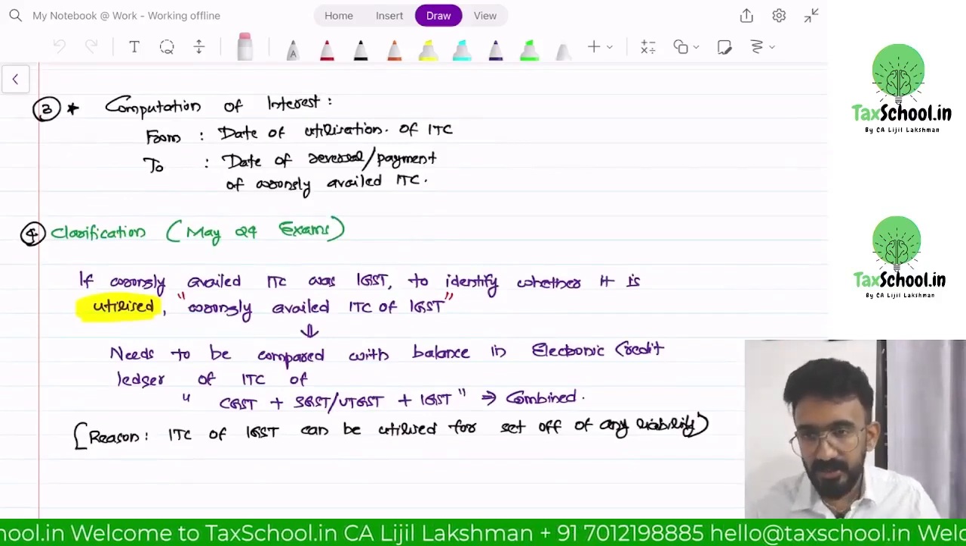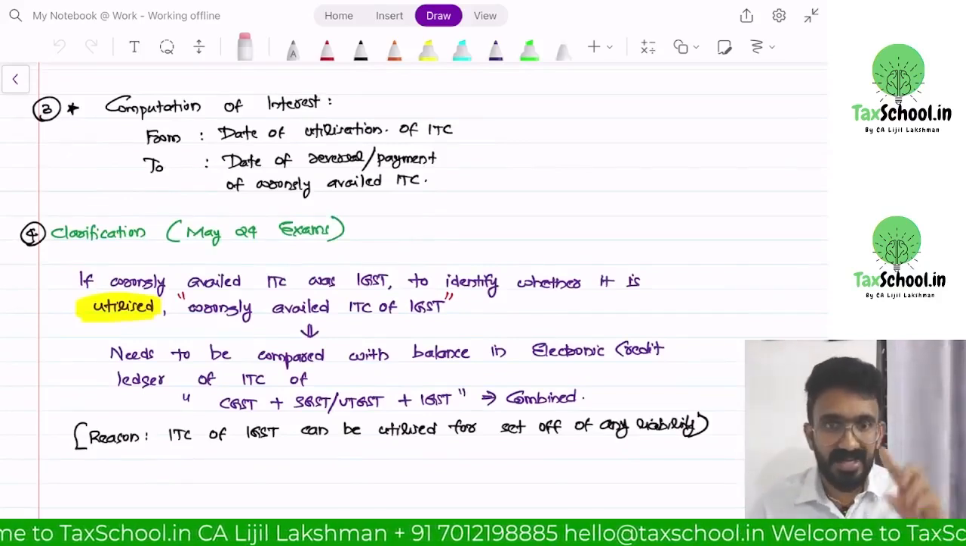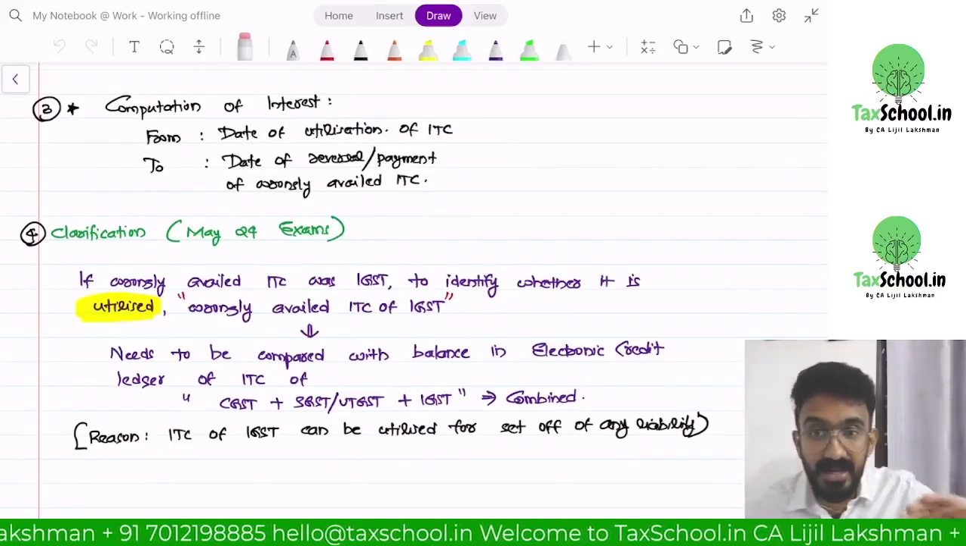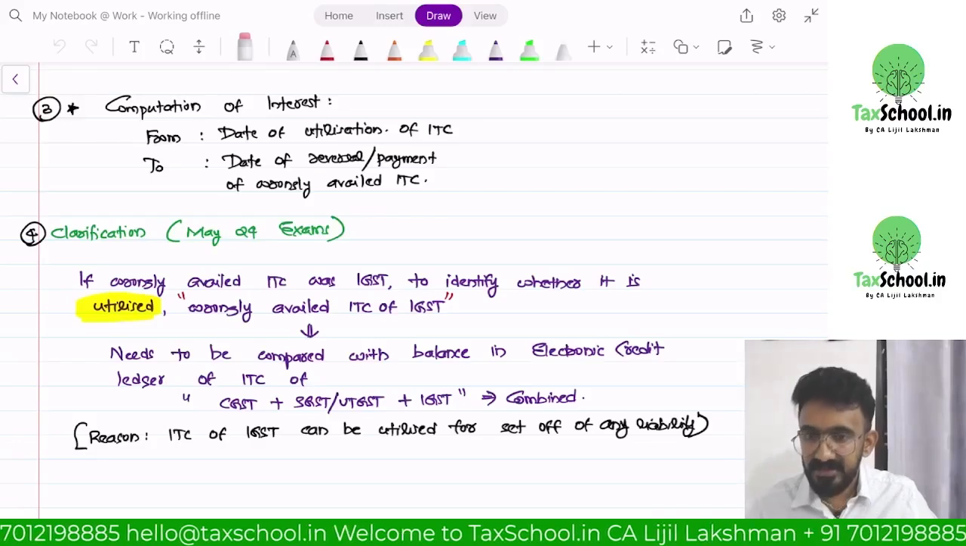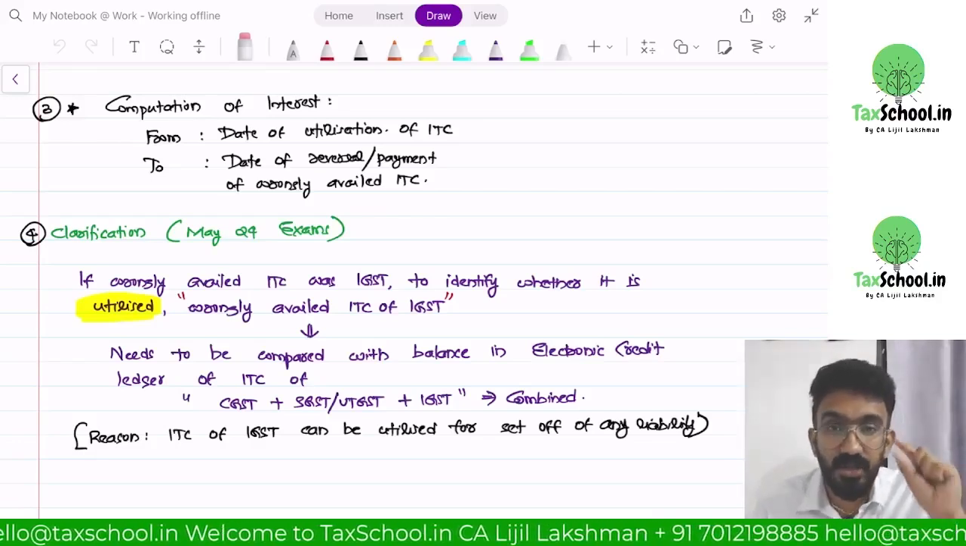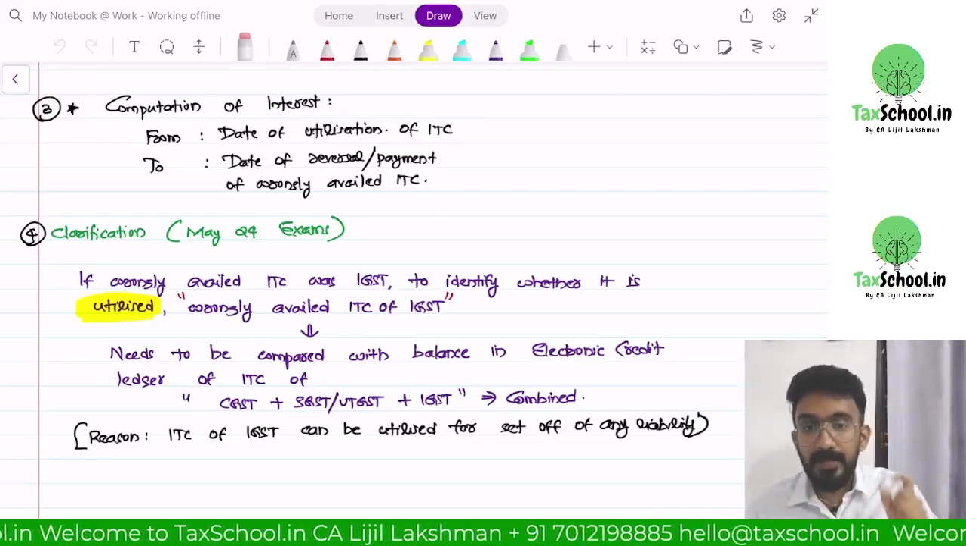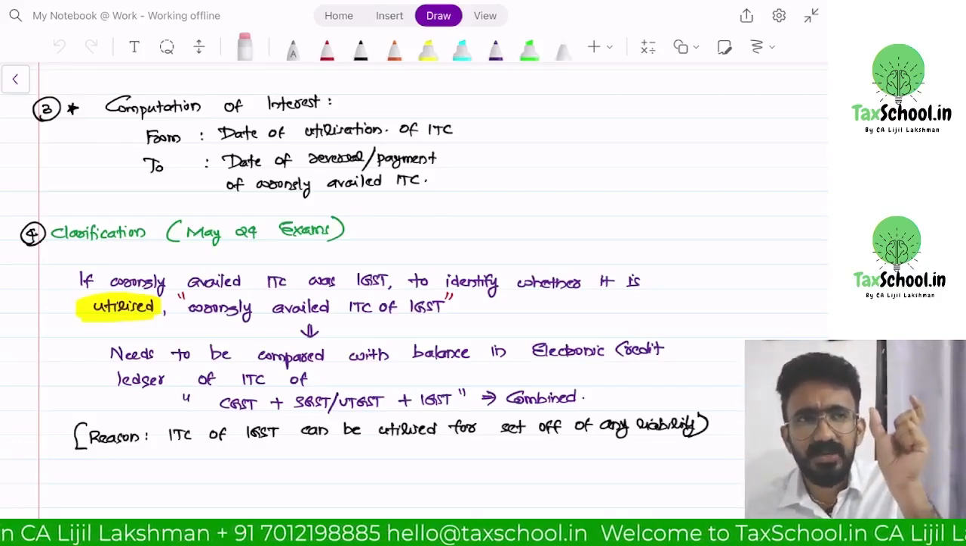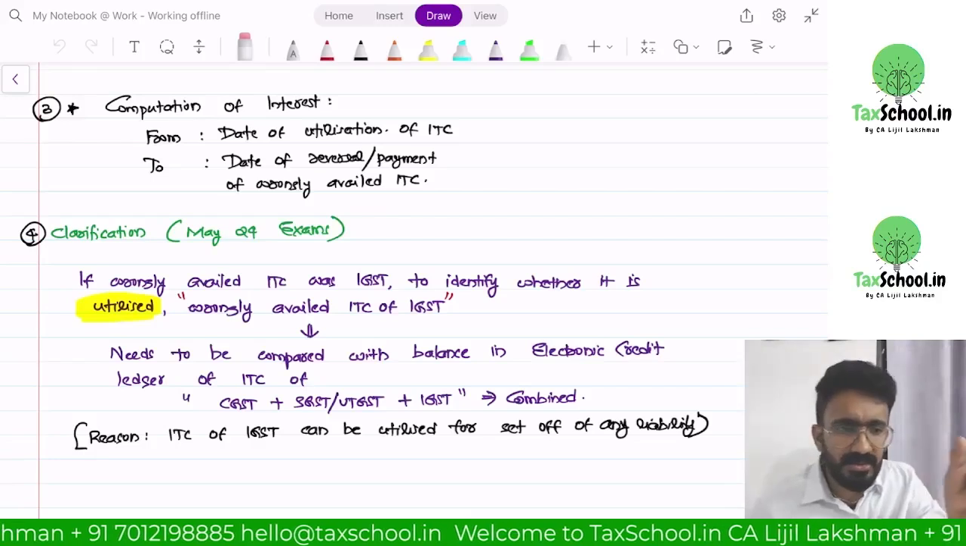From the date of utilization, when did I utilize, not avail, when did I set off against my liability, from that date till when did I repay it back, till that date I have to pay interest only on the amount utilized. Then there was a question, do I have to check how much is the wrong ITC of one GST to the respective GST?